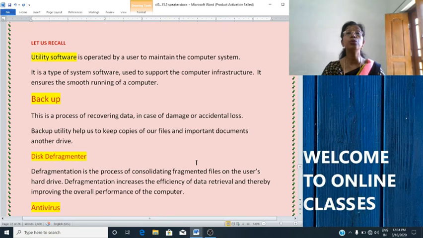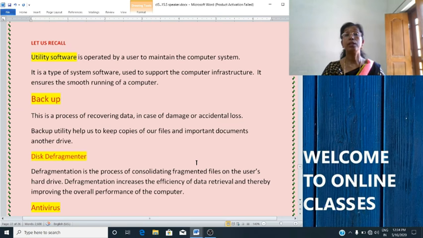It is used to maintain the efficiency of a computer system. It is a type of system software used to support the computer. It ensures the smooth running of a computer.